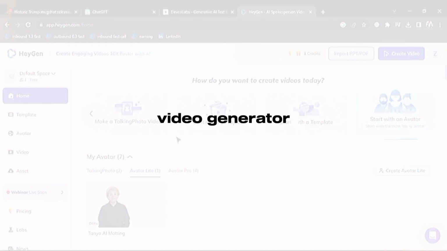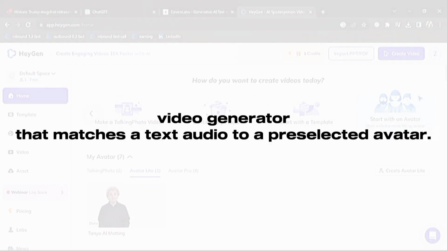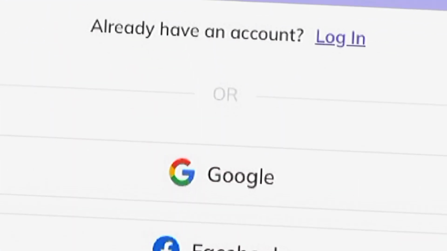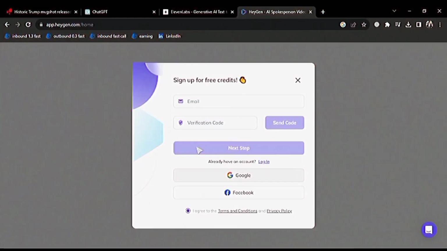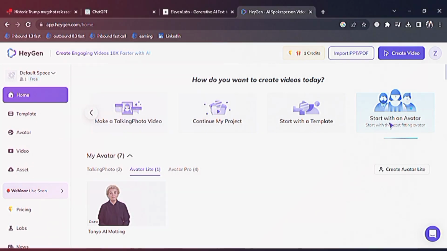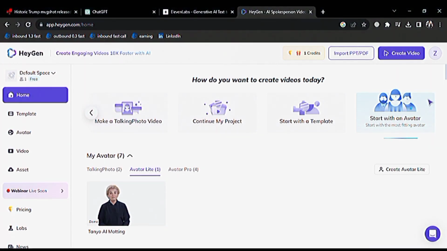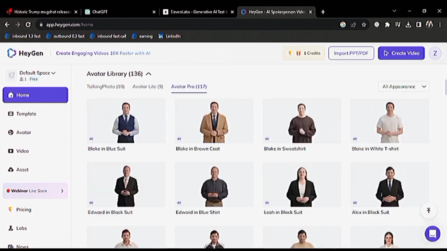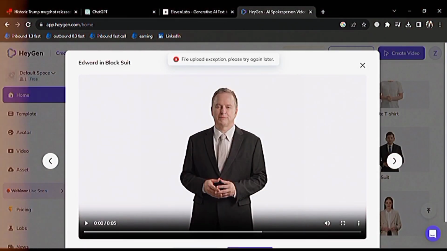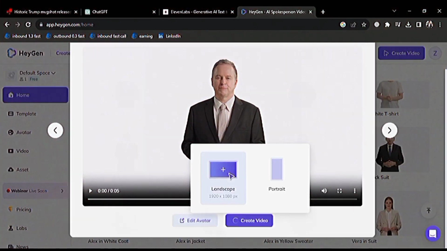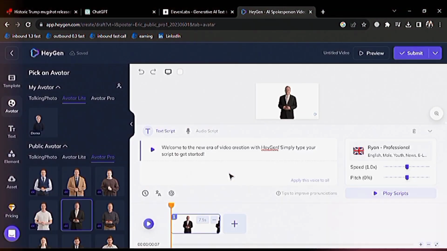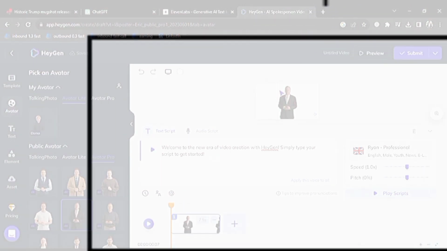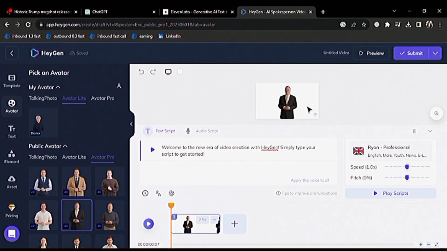Heygen is a video generator that matches a text audio to a pre-selected avatar. To sign up, it's completely free, and you can do it with your Gmail account. I just signed up and you can see that there are loads of different options. I want to click Start from an avatar and scroll down till I find someone that matches the voice I generated. I think Edward, in his fancy black suit, would be a great candidate. Depending on what platform you decide to post on, it could be landscape or portrait. I'm gonna go for landscape. After I do that, it'll take me to an editor.